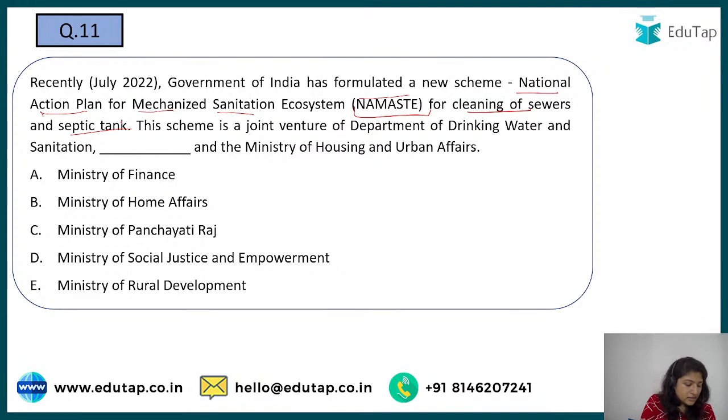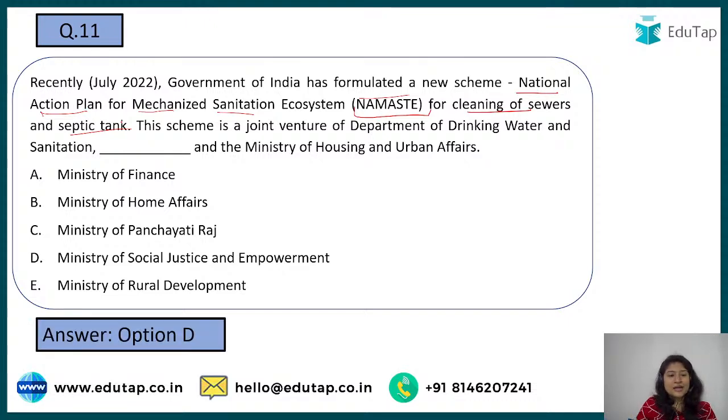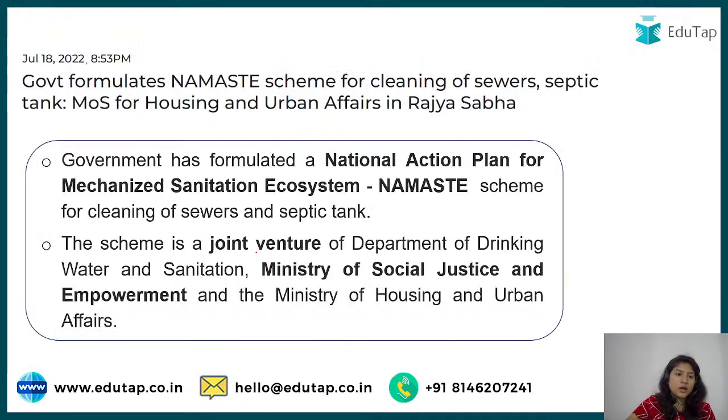Now let's look at it, I'm getting the answers. Yes, the correct answer is option D, that is Ministry of Social Justice and Empowerment, for the social justice of the people associated with this work. This news, as you can see from the PIB itself, is dated July 18, 2022.